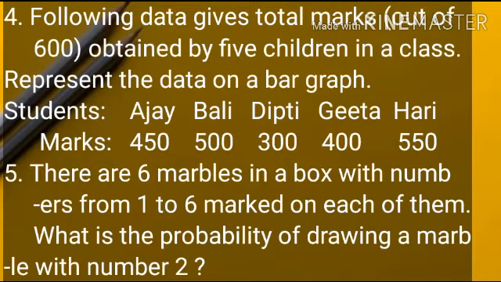Question number 4. Following data gives total mass out of 600 obtained by 5 children in a class. Represent the data on a bar graph. Students: Ajay get 450 mass, Bali 500, Dipti 300, Geeta 400, Hari 550. Question number 5. There are 6 marbles in a box with numbers from 1 to 6 marked on each of them. What is the probability of drawing a marble with number 2?